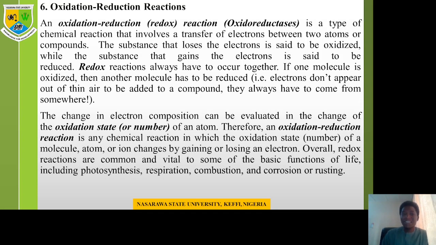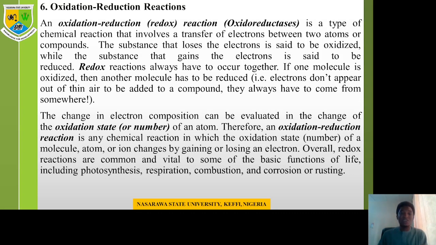Now, redox reaction is a type of chemical reaction that involves the transfer of electrons between two atoms or compounds. The substance that loses an electron is said to be oxidized, while the substance that gains electron is said to be reduced. Redox reactions always have to occur together. If one molecule is oxidized, the other molecule has to be reduced. Electrons don't appear out of thin air to be added to a compound. They always have to come from somewhere.